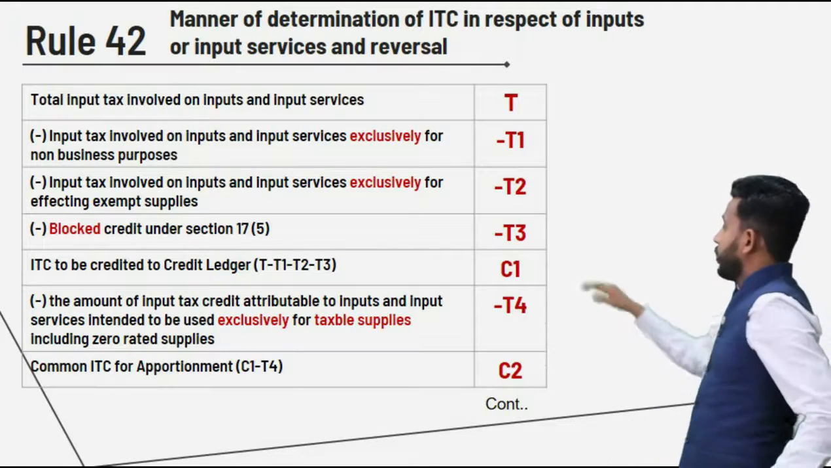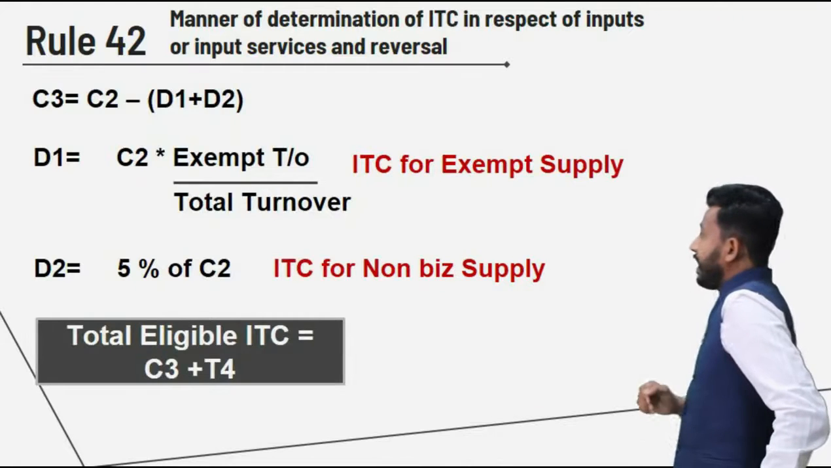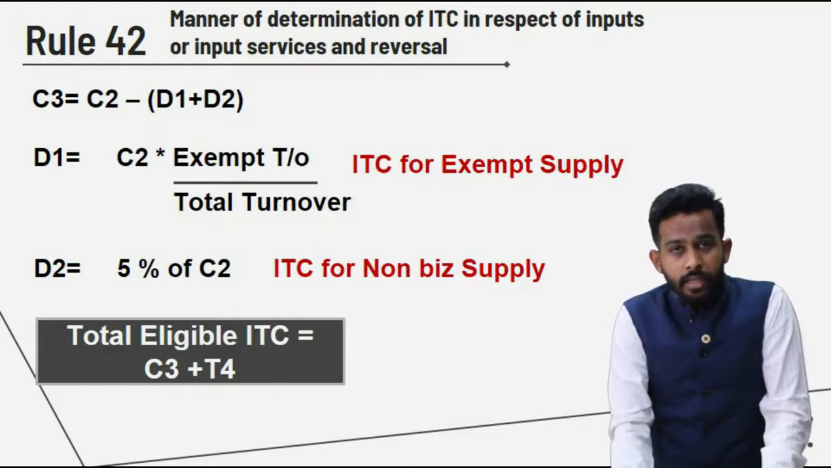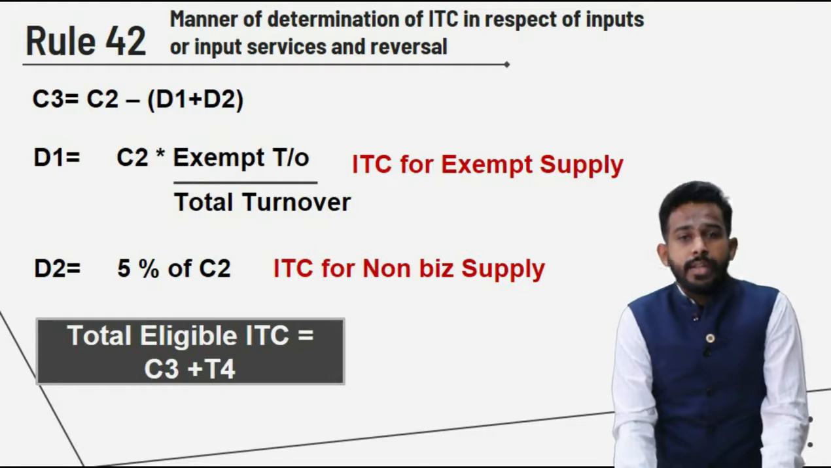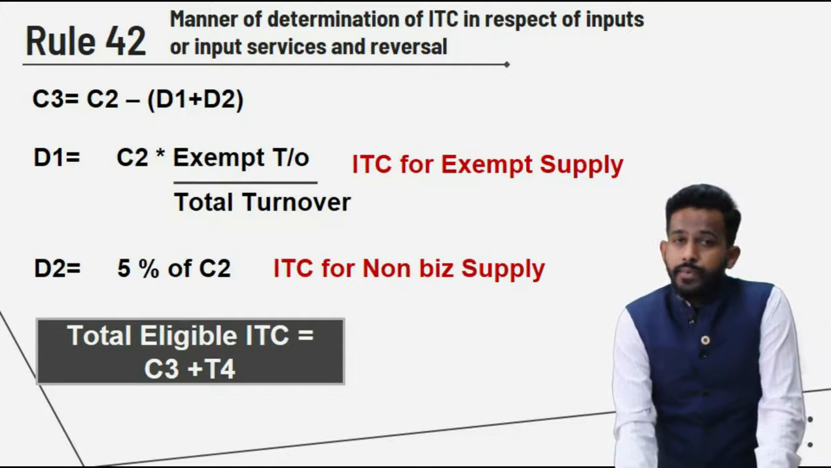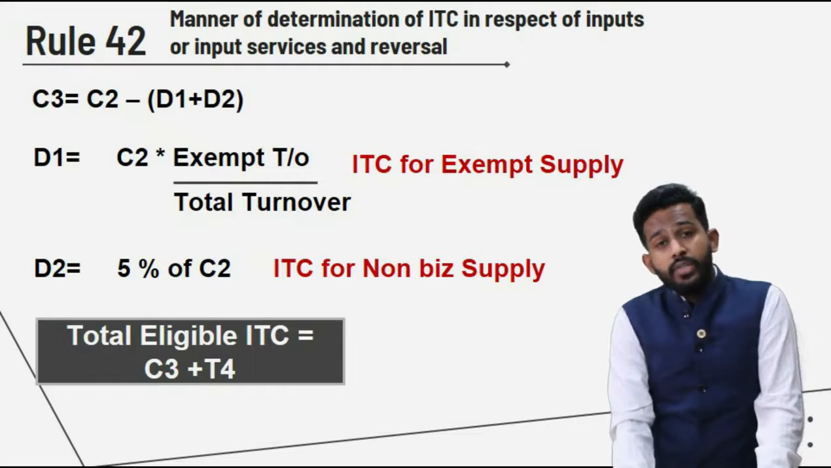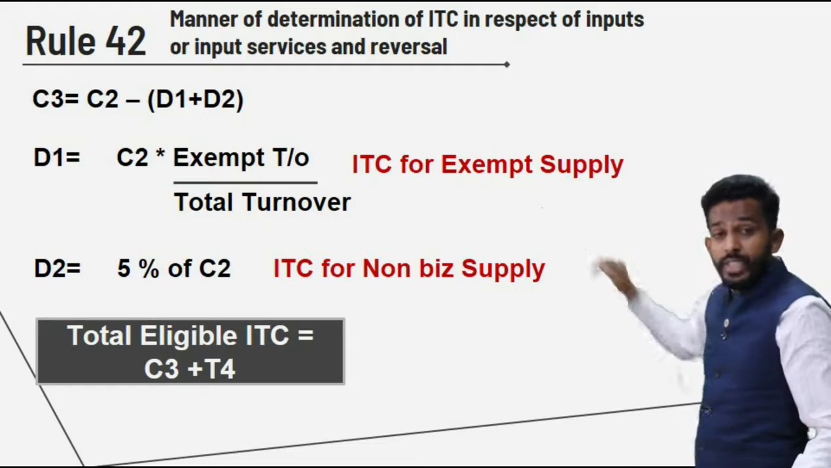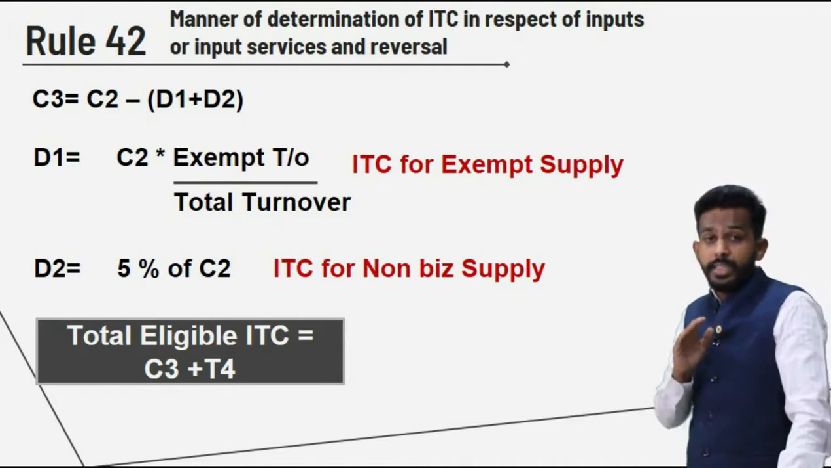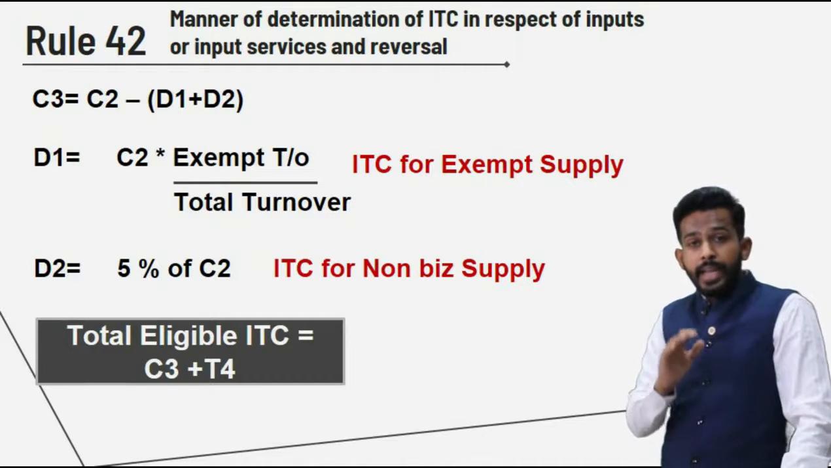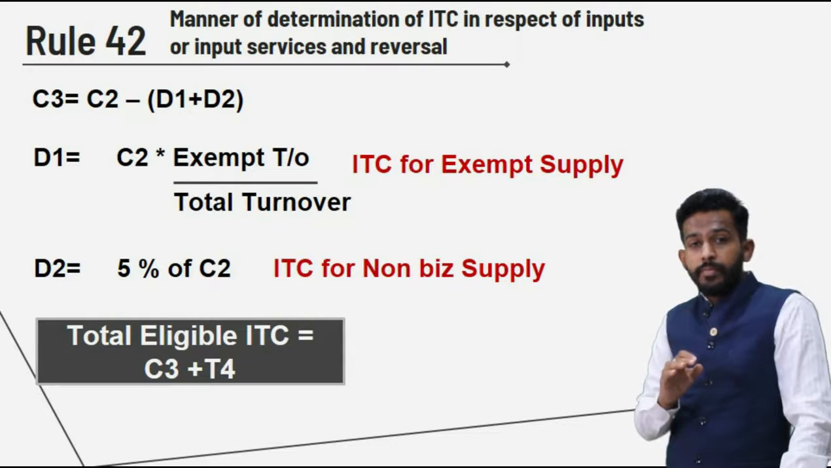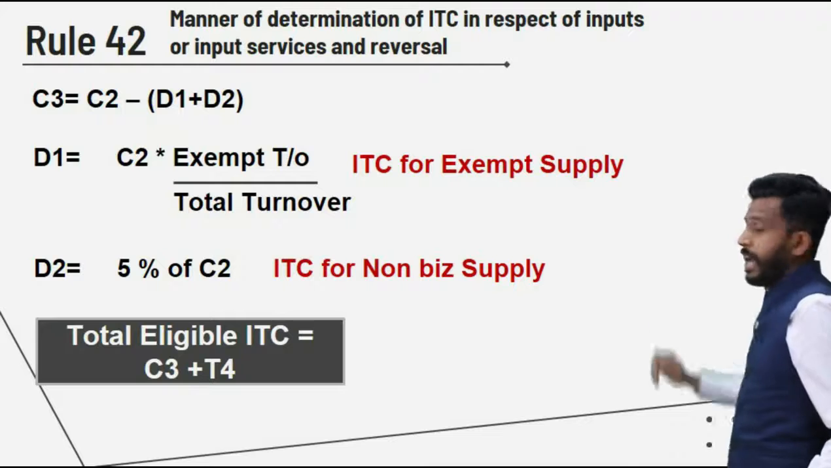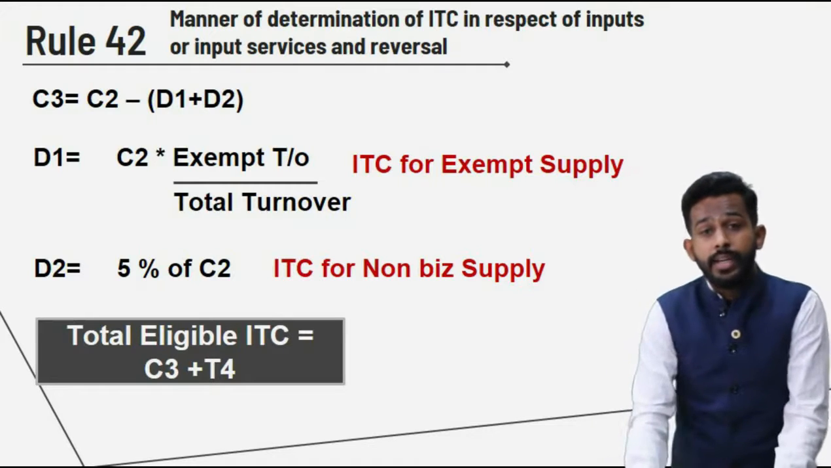Right friends? Let us term eligible credit as C3. Now how to get this eligible credit? The formula is very simple. Eligible credit equals common credit, that is C2, minus the sum of D1 and D2. Now the question is, what is D1 and D2?